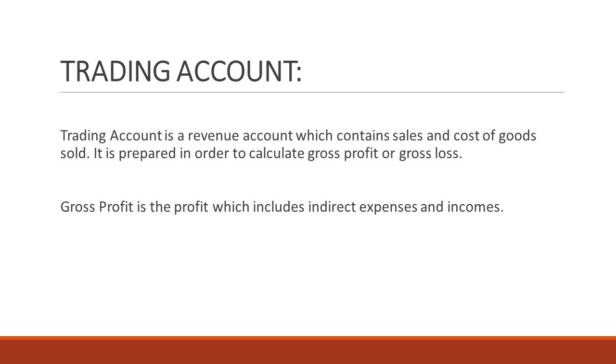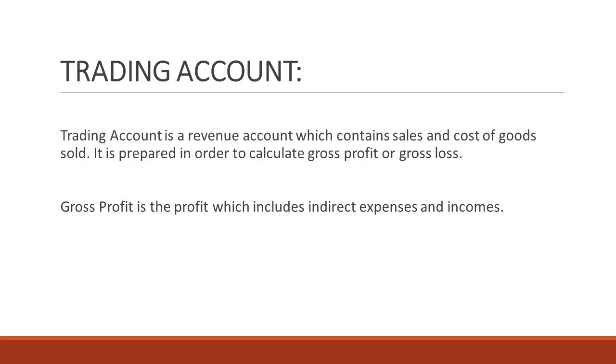So the profit which contains indirect expenses and incomes, before deducting the expenses and before adding the incomes, whatever profit we ascertain, such profit is called gross profit. So to calculate the gross profit or the gross loss, we will prepare a particular account called trading account.